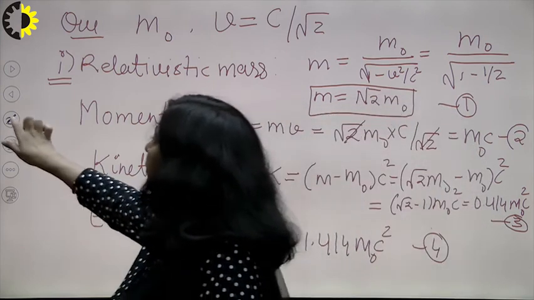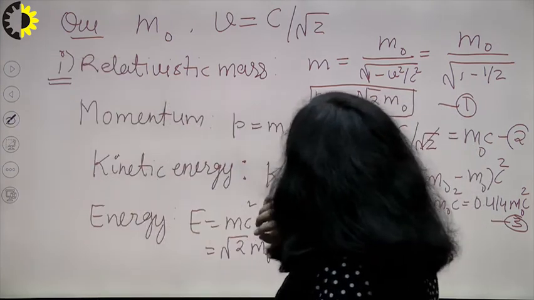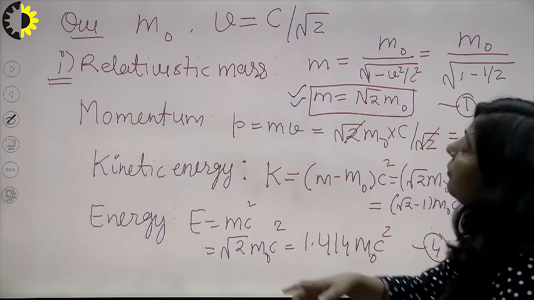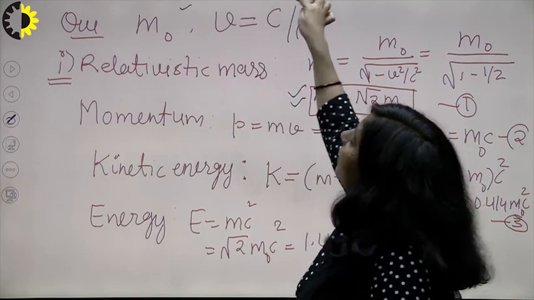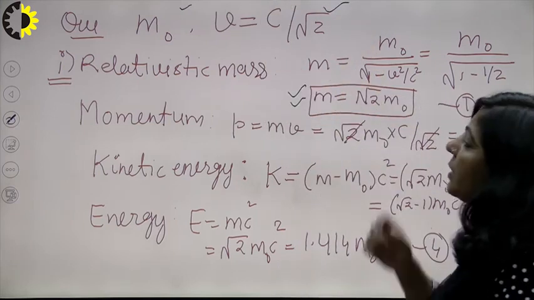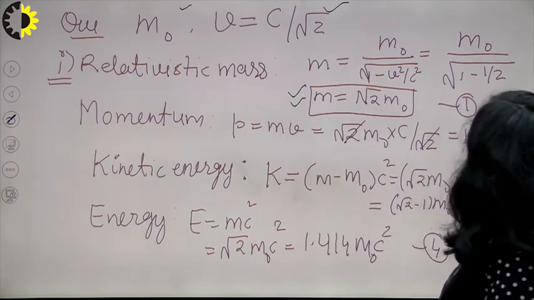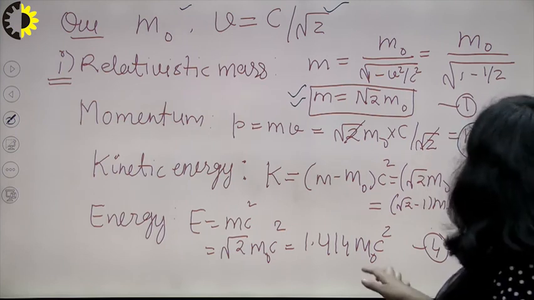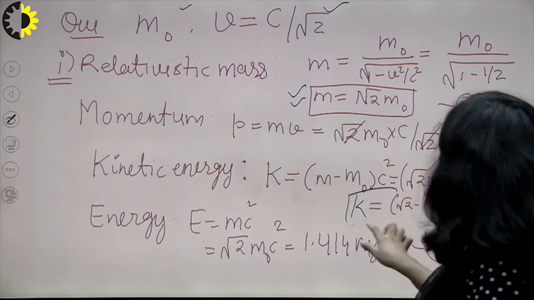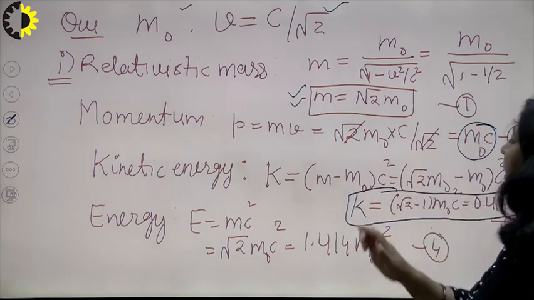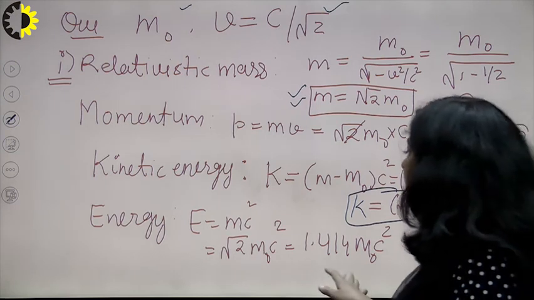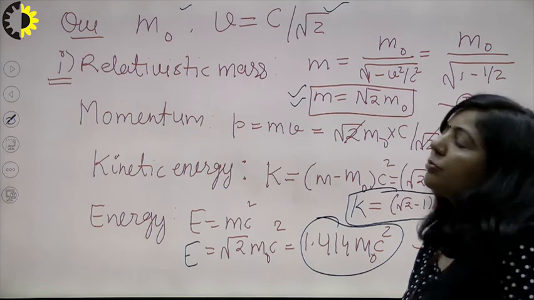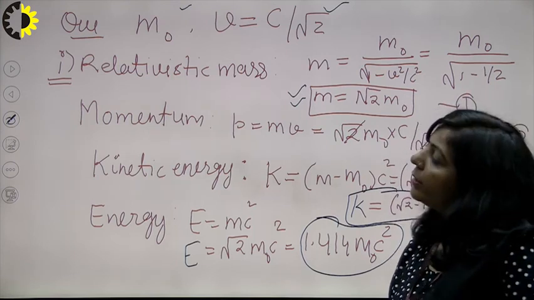So there were 4 parts of this question. The first one is that you have to calculate the relativistic mass of this particle which has rest mass m naught and the velocity given. So, this is the relativistic mass. Relativistic momentum is this one, m naught into c. Third one, kinetic energy. The kinetic energy is 0.414 m naught c square and the total energy is this one, 1.41 m naught c square. So, this is the way you will solve all these questions.